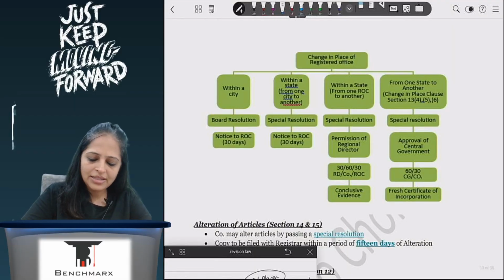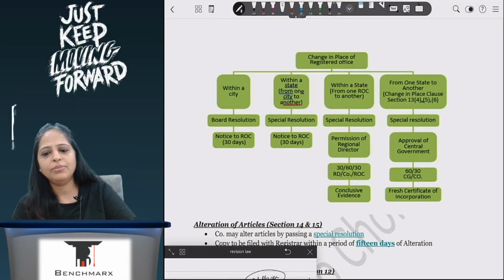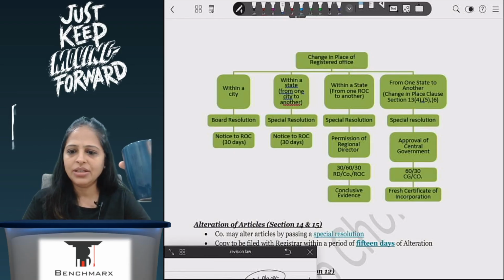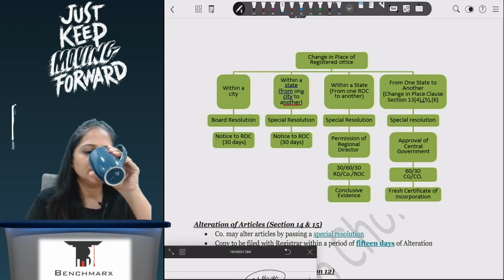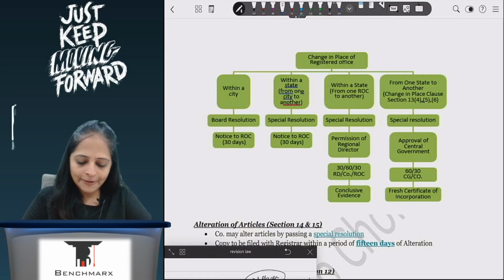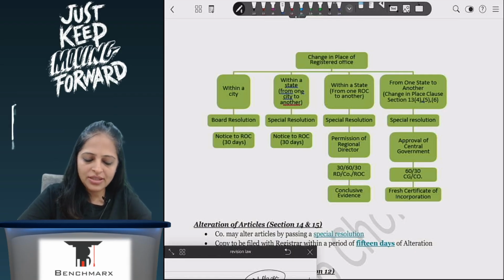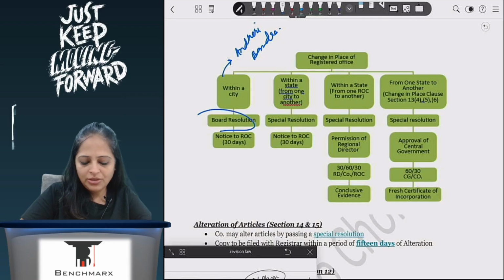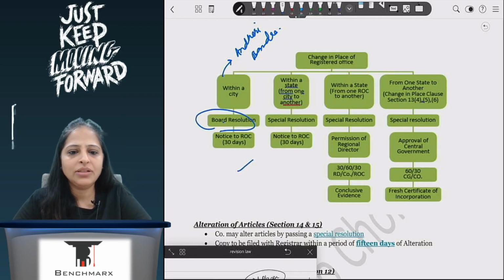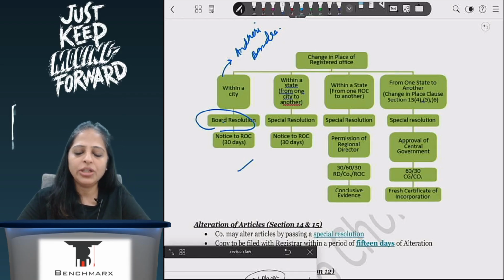Like I've told you in class, this chart is very, very important. If you remember this chart, then you will be able to answer the question. A practical case study question is possible for this particular concept. So here, if I am going within the city, from Andheri to Bandra, a board resolution is required and notice to the ROC within 30 days. Within the city, there isn't much issue.